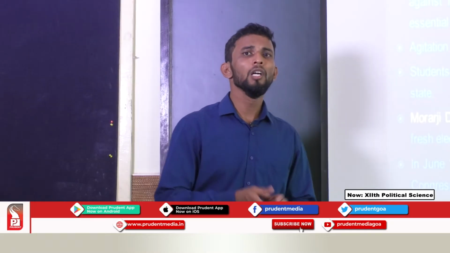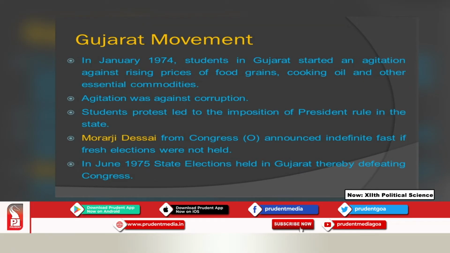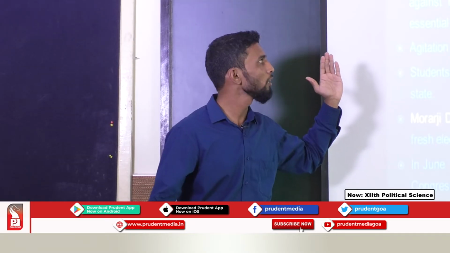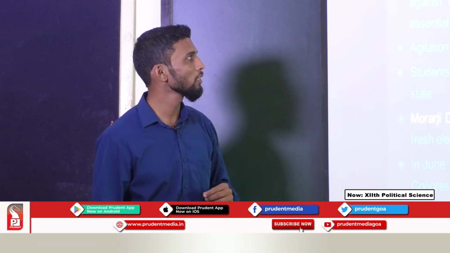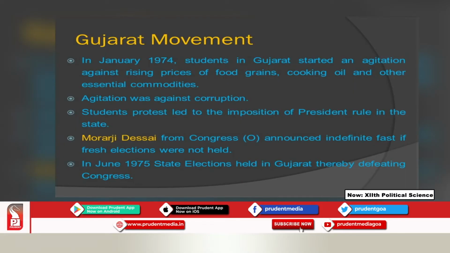So, that was about the Gujarat movement, which started in the year 1974, and it was a protest movement started by the students, basically against the rising prices of food grains, cooking oil and other essential commodities, as well as, most importantly, against corruption.